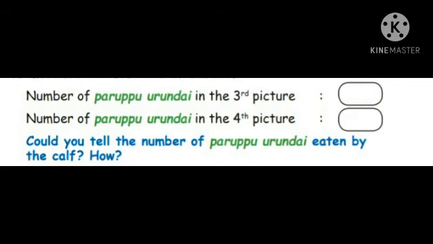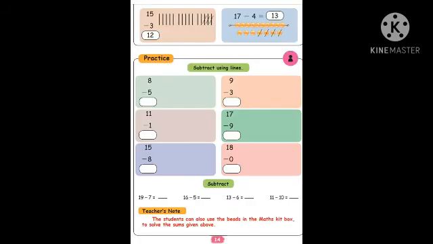Page number 14. Subtraction. How many numbers are there? You have to draw lines. The first number, you have to draw lines. The second, you have to subtract from it, and the remaining is the answer. 15 means you have to draw 15 lines. The second, how many numbers? 3. 3 take away. 1, 2, 3. So remaining 12. That is the answer.